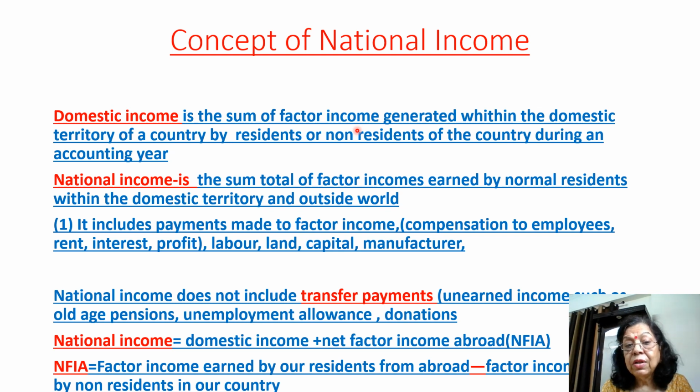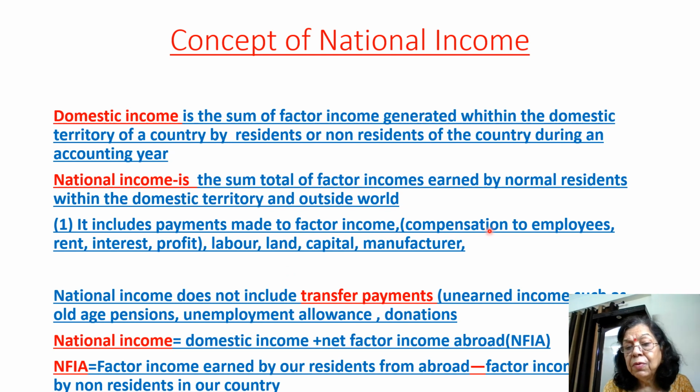Now, what are factors of production? Labor, land, capital, and manufacturer. And factor income is compensation to employees, rent, interest, and profit. Now, for example, a person opens a business. He needs land or say a factory, so he'll pay rent for it. Then he'll employ labor and pay compensation to employees or wages.